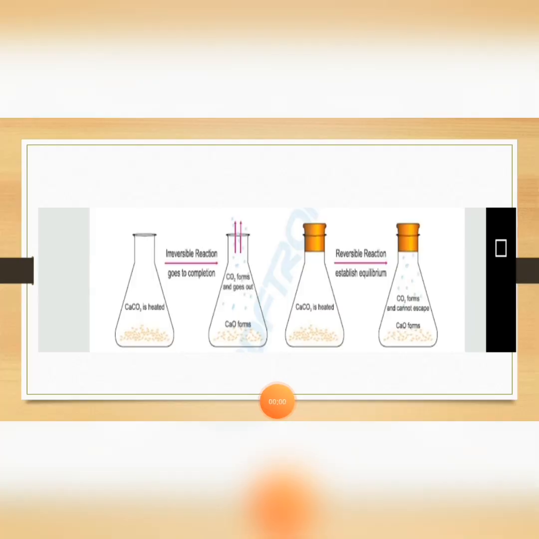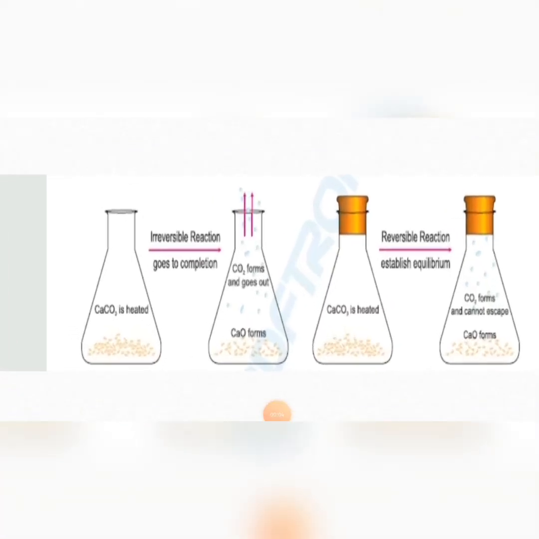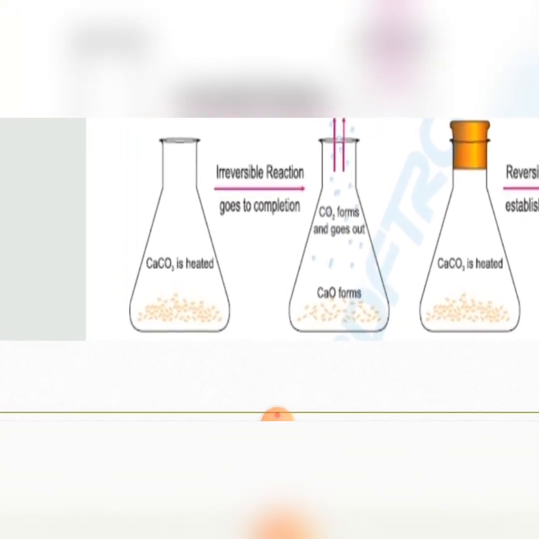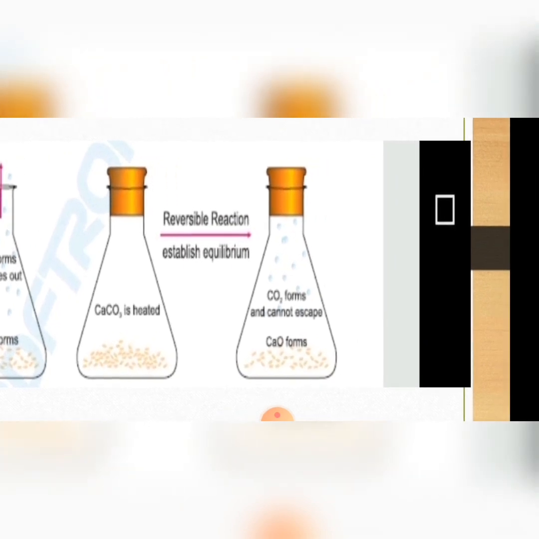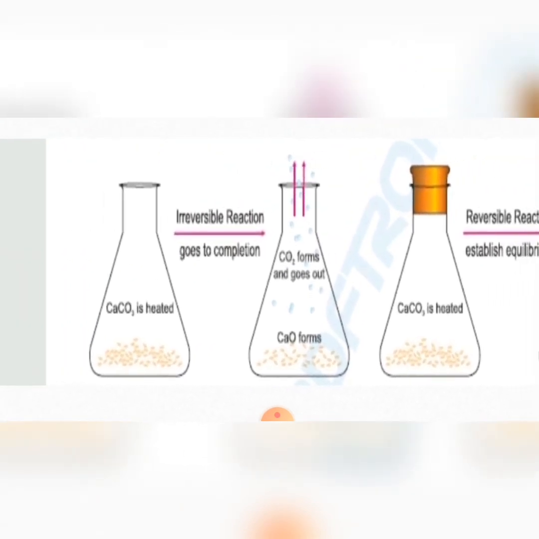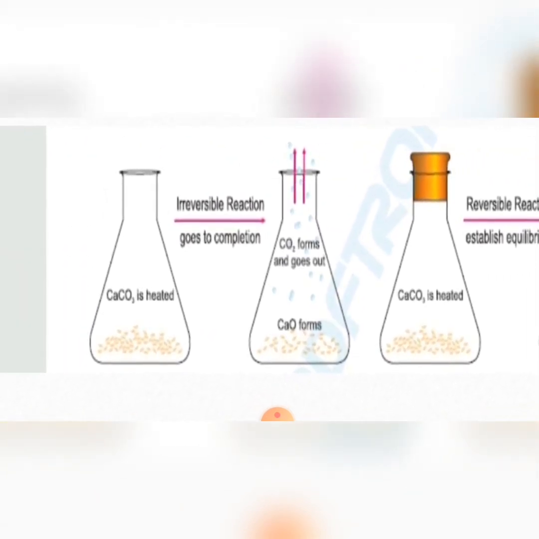So, the same reaction can be explained by this figure. The figure shows the irreversible reaction as well as the reversible reaction. In the irreversible reaction, the calcium carbonate is heated in an open container. The flask is open.